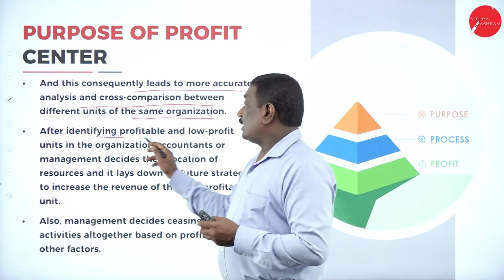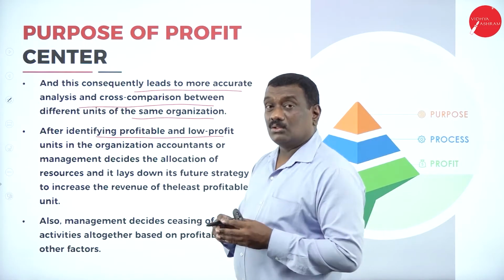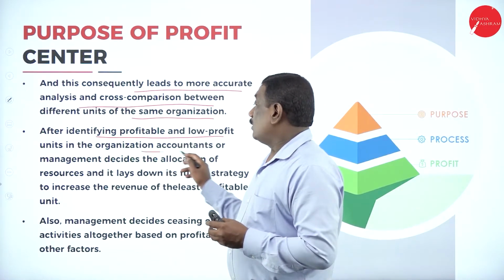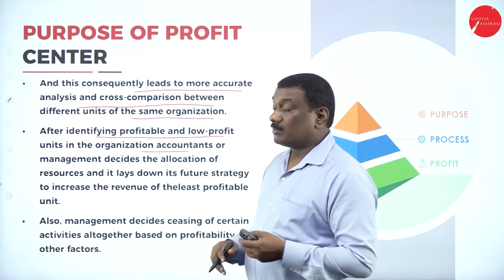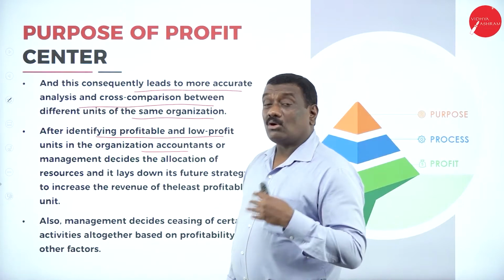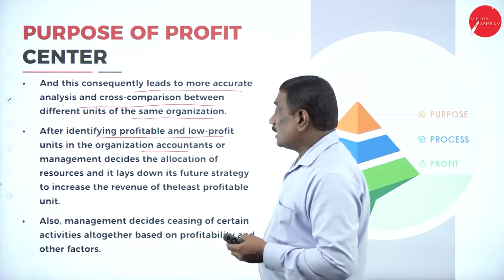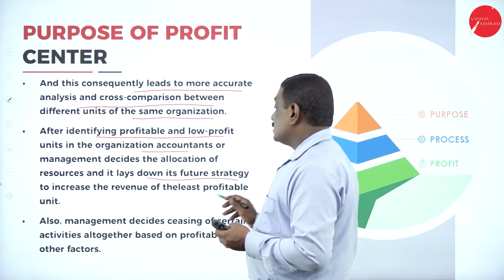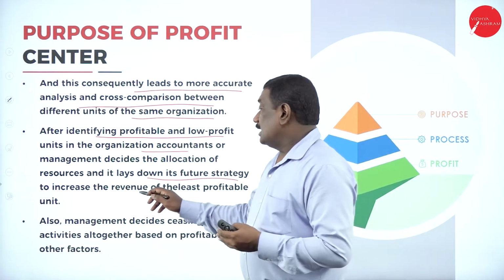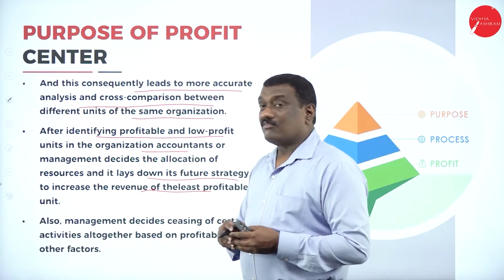Now, after identifying the profitable and the low profit units in the organization, the accountants or the top level management decide to allocate resources and lay down future strategies in order to increase the revenue of the least profitable unit.